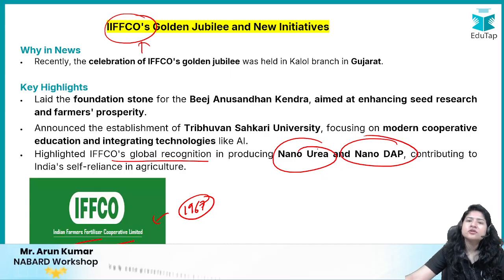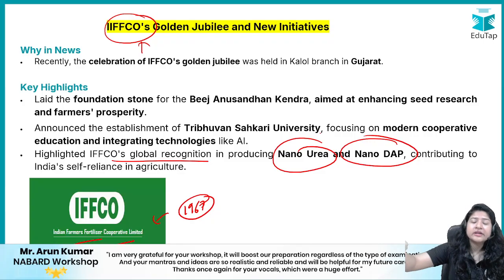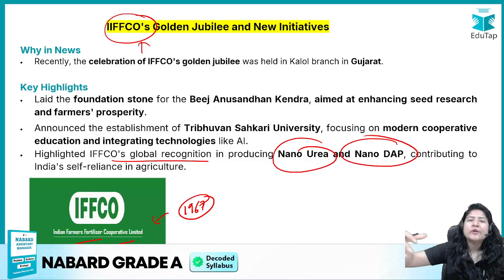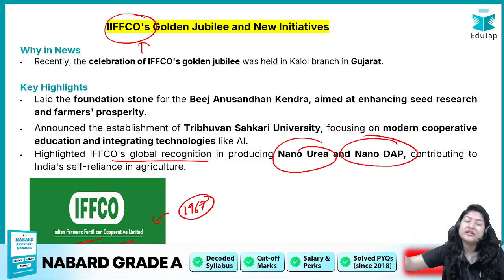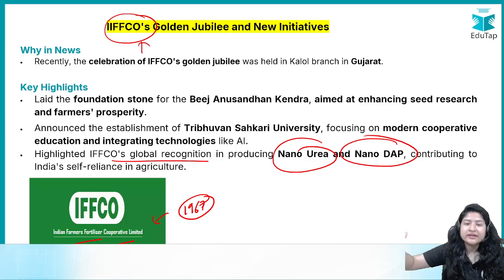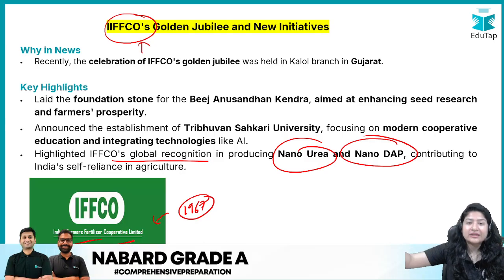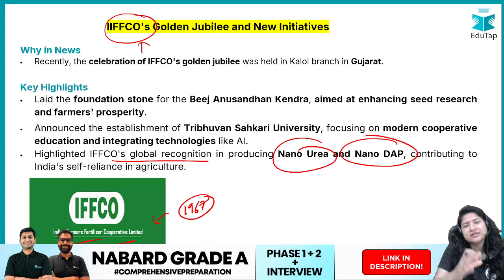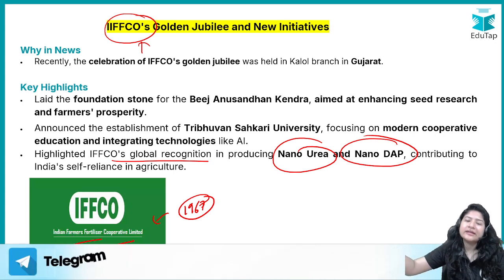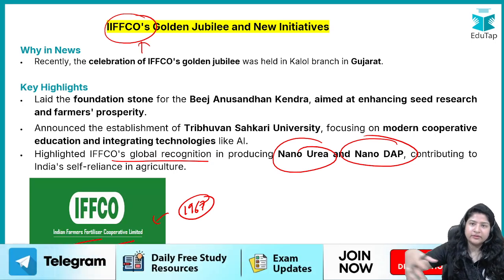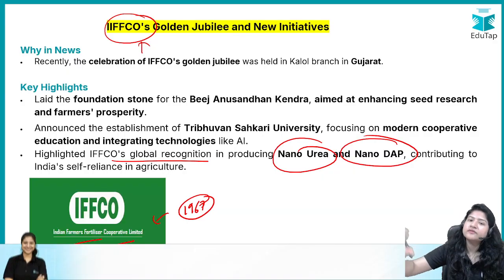But now, with time, as you can see, 50 years have been completed, right? So initially it started with fertilizer production, but now it has expanded and provides some insurance services also, insurance in agriculture, right? It has now extended its reach to agrochemicals also, right? So it started with just fertilizer, but now it has extended its branches to different other sectors of agriculture also.